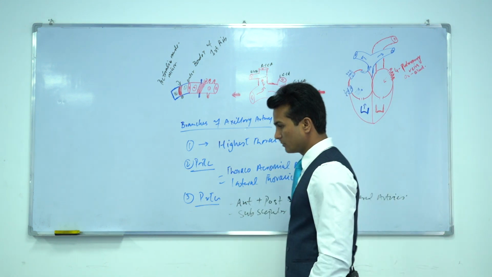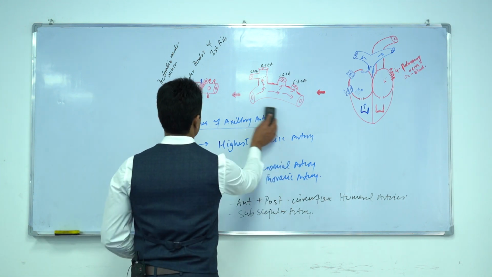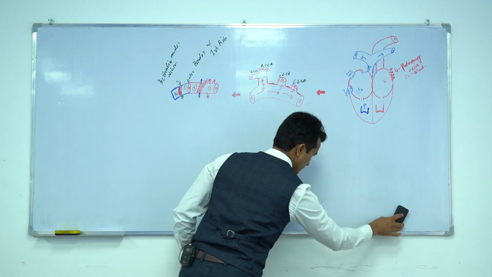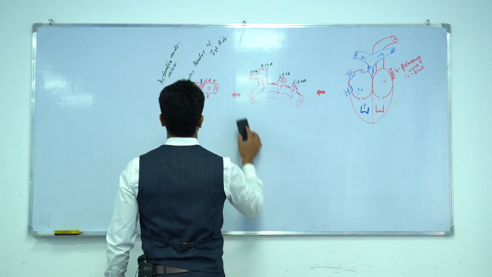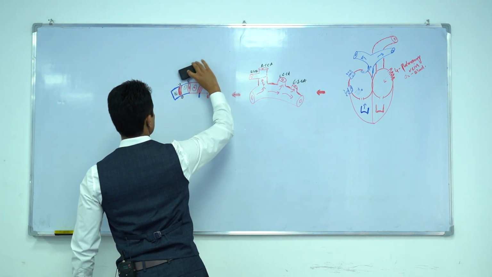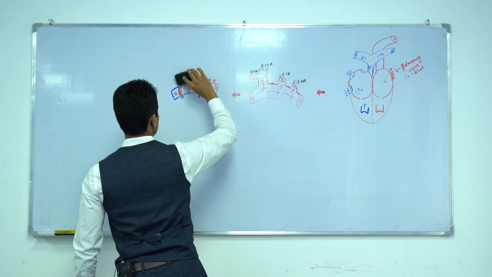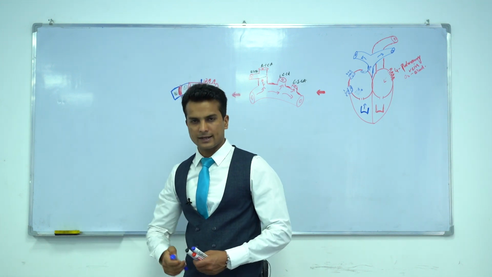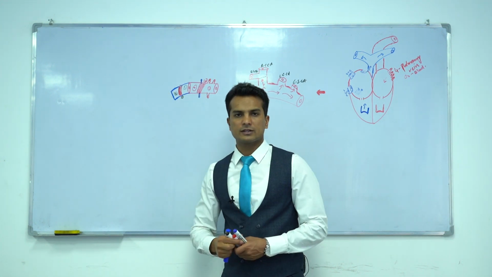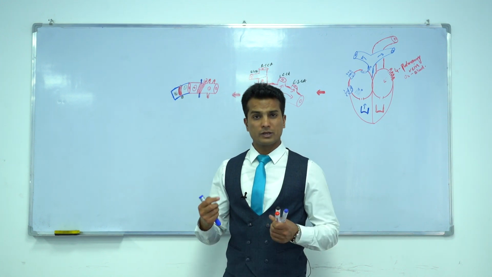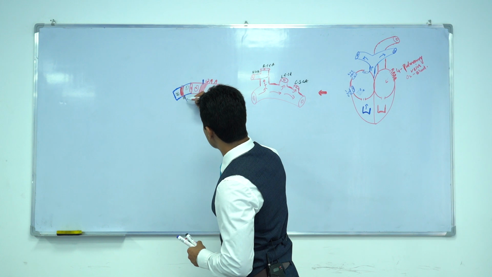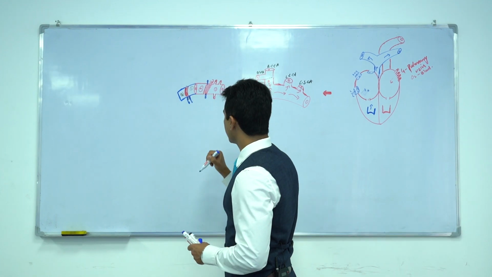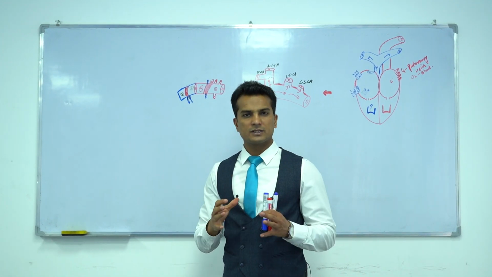So here you must remember, very important MCQs for your exams and very important for your clinical life as well. I have told you about the second part branches of the axillary artery, like thoracoacromial and lateral thoracic arteries. Let's suppose these two arteries. Why are these very important? Because these arteries participate in the blood supply of the breast.